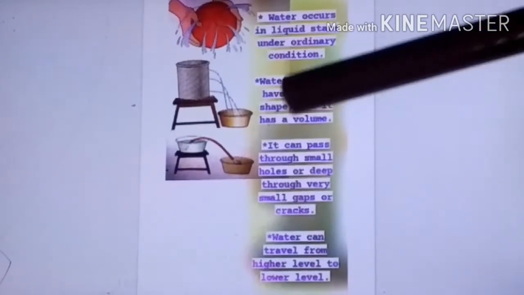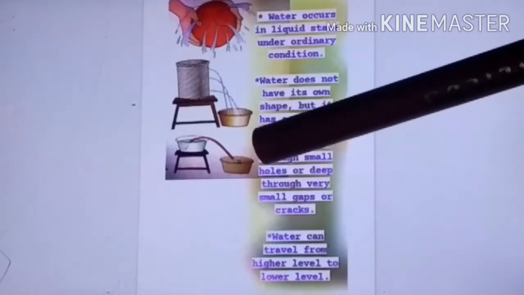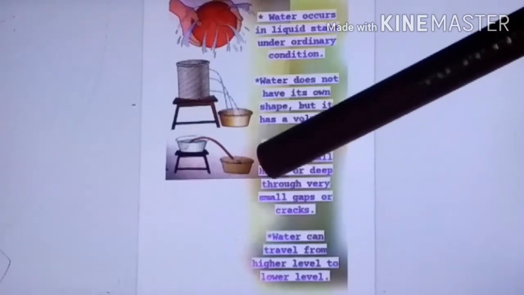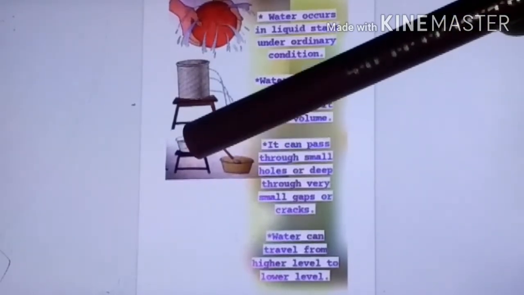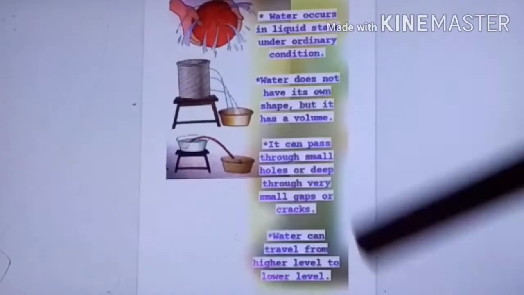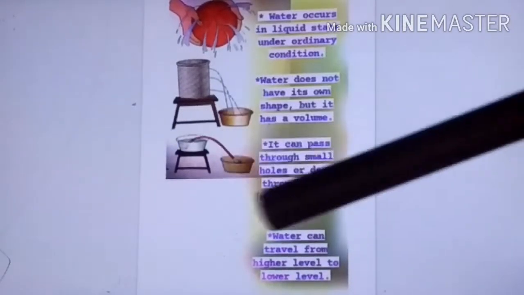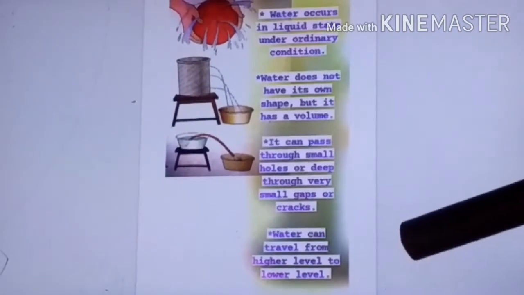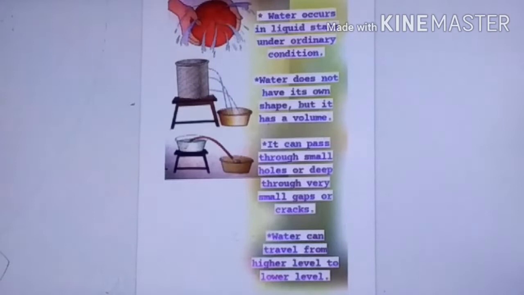If I have kept a bucket full of water here, and here an empty bucket, will that water flow from the lower level bucket to the higher level bucket? No, it is not possible, as water flows from higher level to lower level. So this was your fourth property of water.